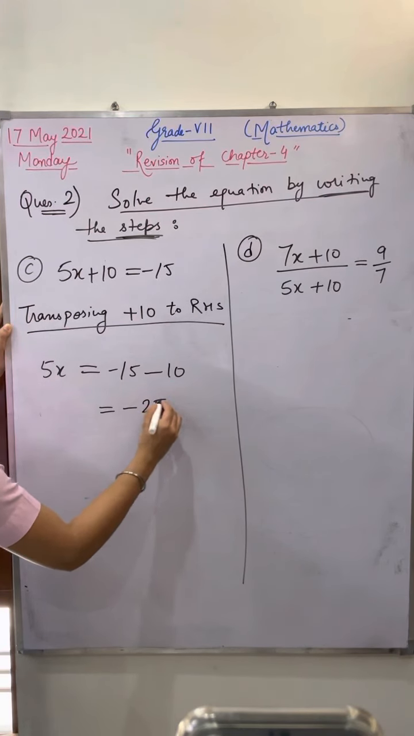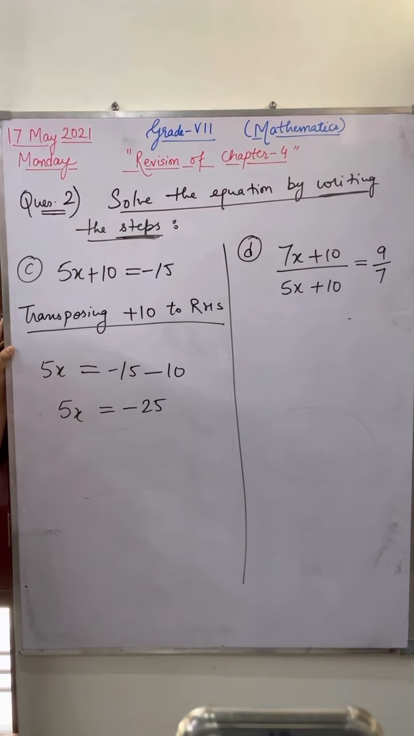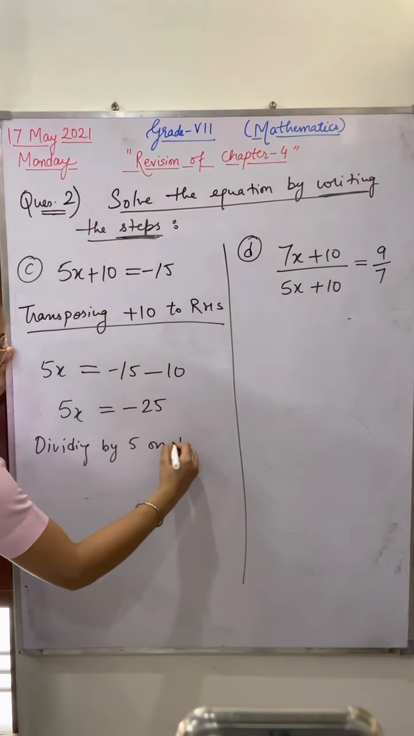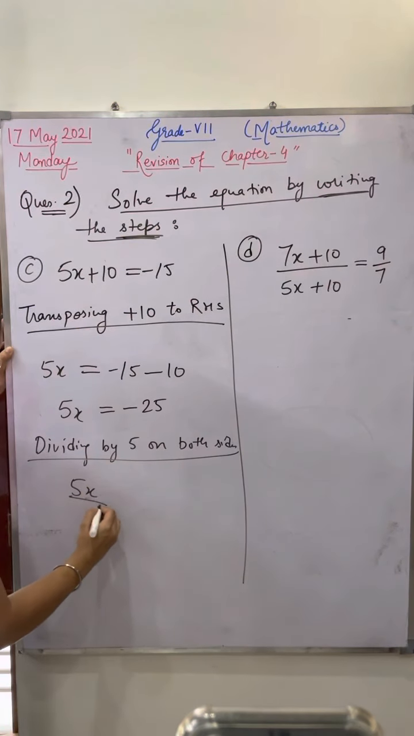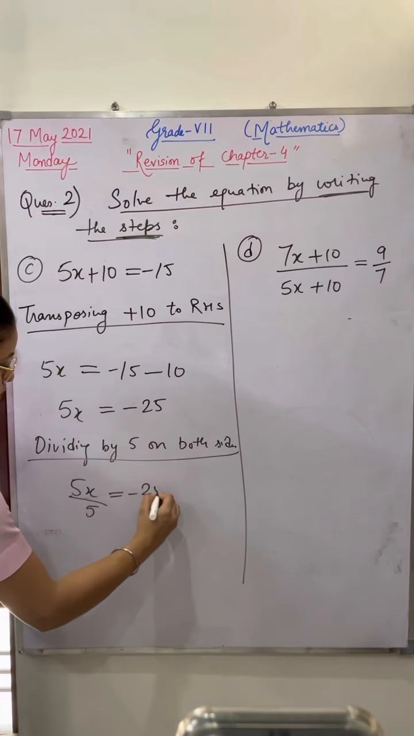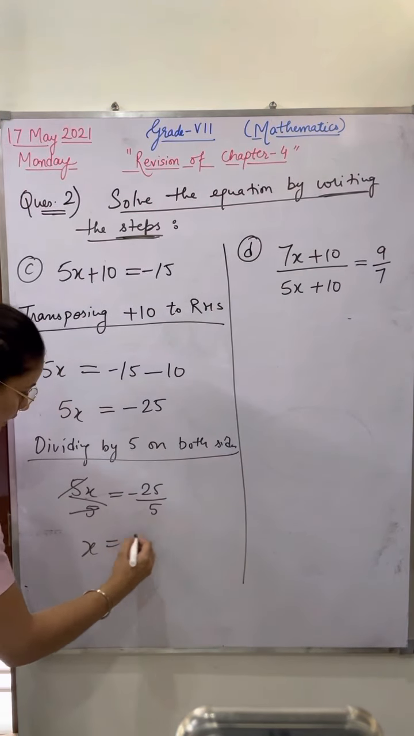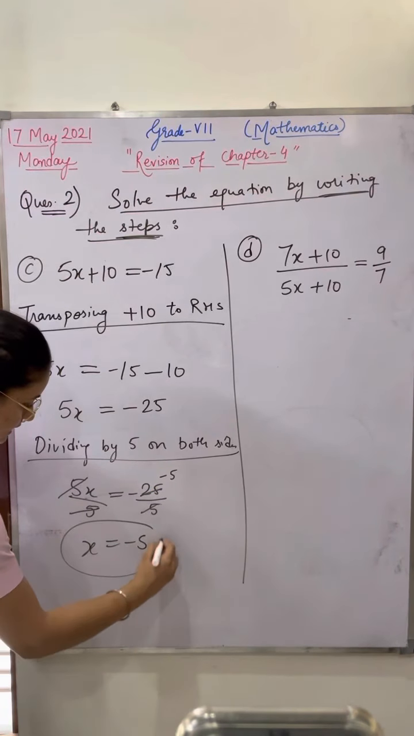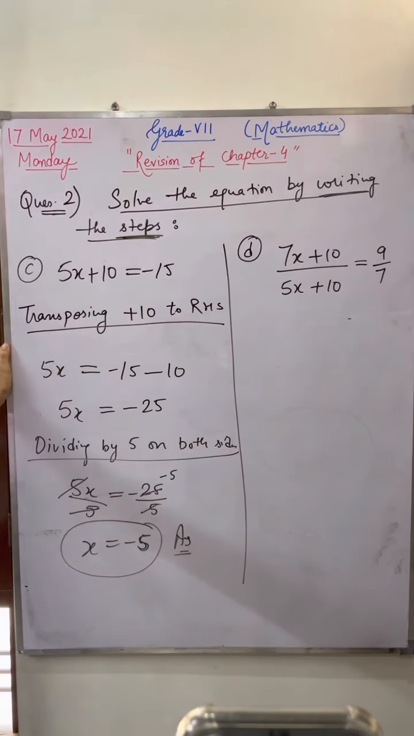Minus 25. Very good. Is equal to 5x. Now, which step can I apply? Dividing by 5 on both sides. Very good. Now 5x divided by 5 is equal to minus 25 upon 5. Now 5 and 5 will get cancelled. x is equal to minus 25 divided by 5. So the answer is minus 5. That is the answer. Everyone has solved this question.